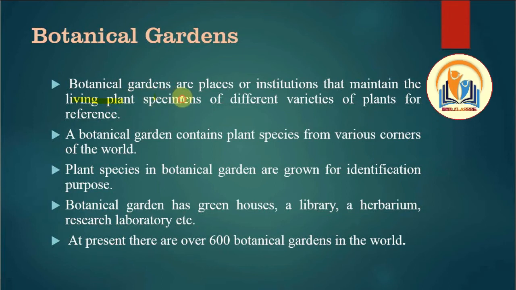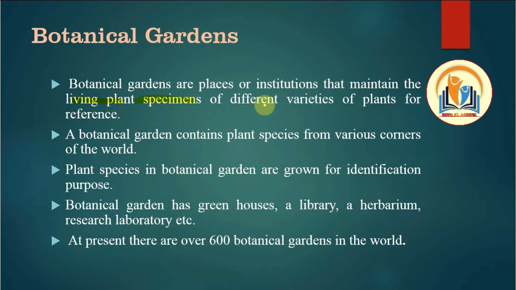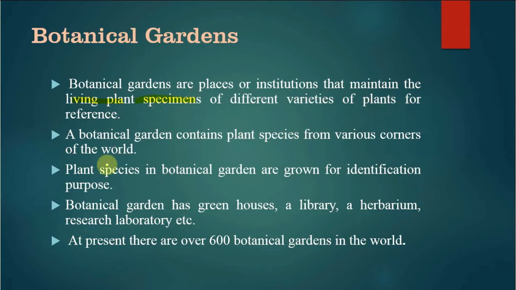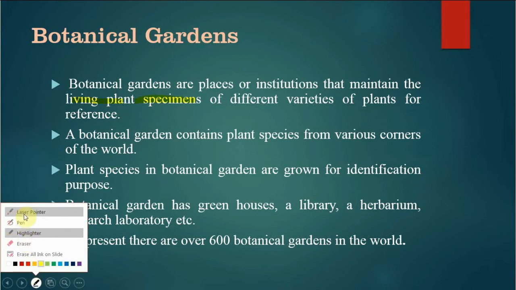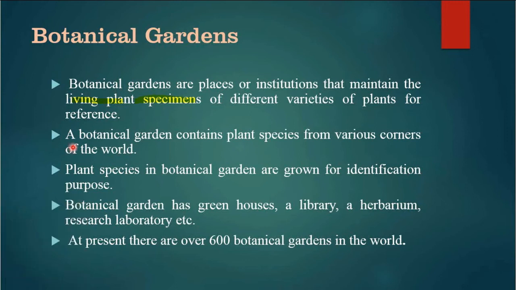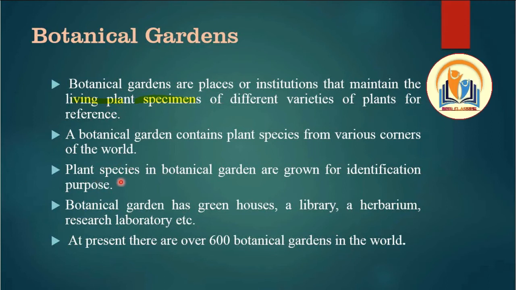Of different varieties of plants in the reference. Understood? A botanical garden contains plant species from various corners of the world. In a botanical garden, the plant species have been preserved from different parts of the world.